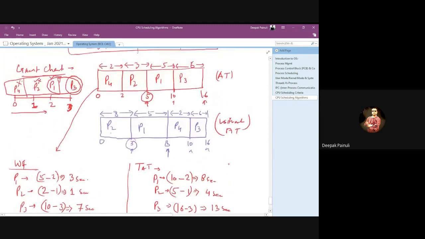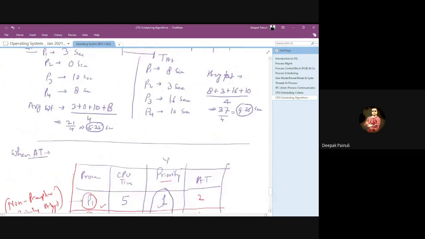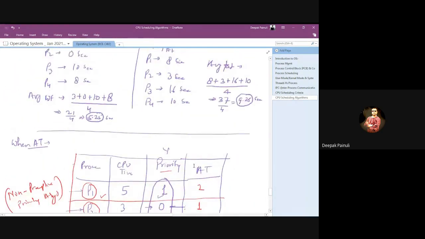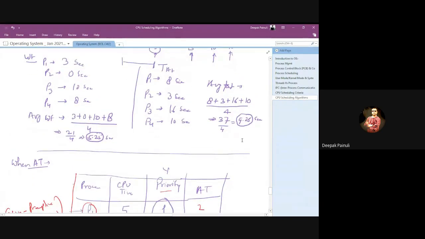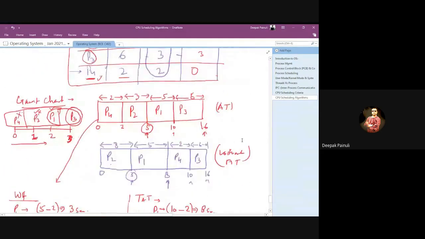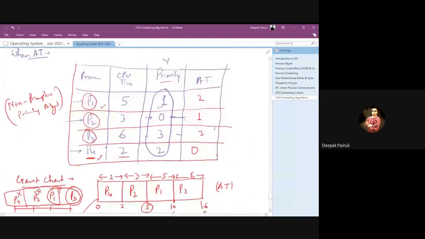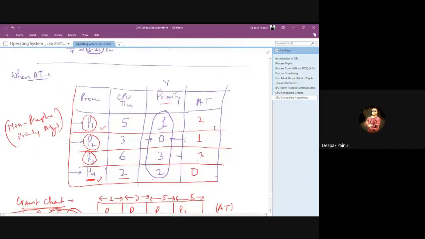So see the difference for these two cases. In the above case, waiting time was 5.25, and with arrival time it got converted to 2.75, right? And without arrival time, turnaround time for the system was 9.25, and here with arrival time, when we calculated, it got reduced to 6.75. So maybe they will give you arrival time, or maybe they will not give you arrival time. So we understood both the cases.